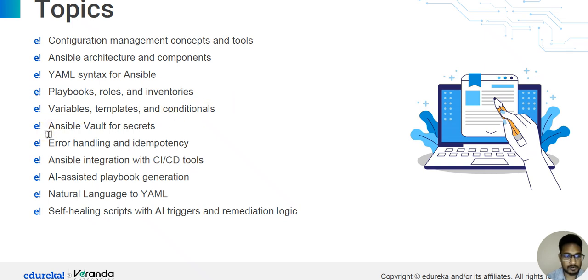The next topic is Ansible Vault for secrets. Next topic, error handling and idempotency, and Ansible integration with CI/CD tools. Next topic is AI-assisted playbook and task generation. And the next topic is natural language to YAML. And the last topic is self-healing scripts with AI triggers and remediation logic. So this topic is just Ansible.